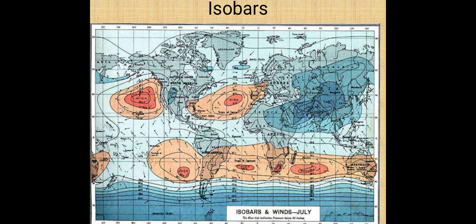See here students, this is an isobar. With this we can identify where there is high pressure and where there is low pressure. See the red color and orange color. These indicate the high pressure, and the sky blue color they have given is low pressure. The wind moves towards the low pressure from the high pressure. See here students, in the sea area there is high pressure, in the land area there is low pressure, isn't it? So the wind moves towards the low pressure area. So the isobar helps us to know about the high pressure and low pressure.